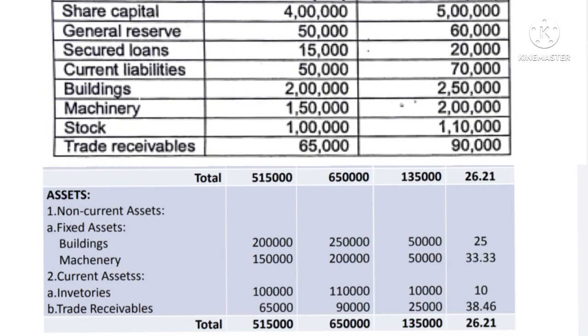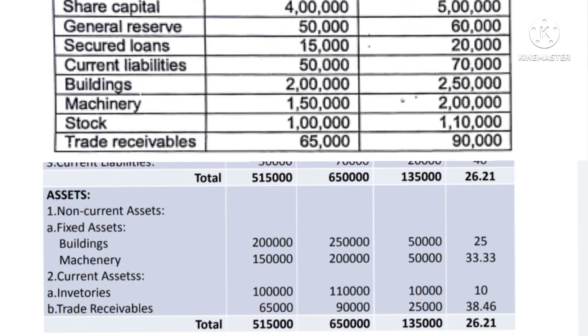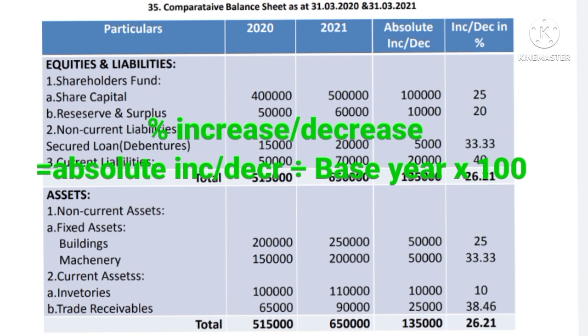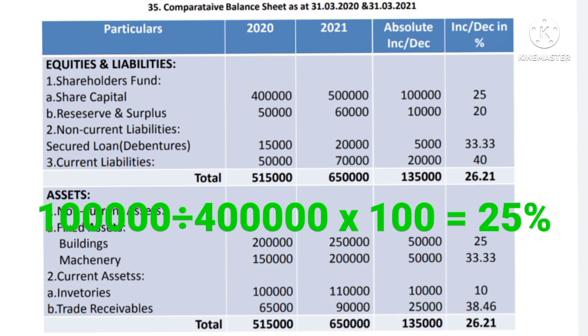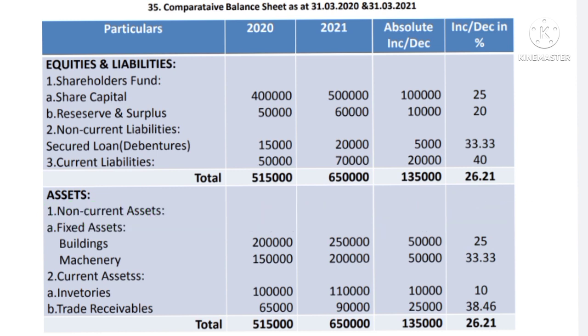Now calculate the percentage. To calculate the percentage, you have to take the absolute increase or decrease amount. In the case of share capital, the increase is 1 lakh, and in 2020 it was 4 lakh, so 1 lakh upon 4 lakh comes to 25%. Likewise for reserves and surplus, the absolute increase is 10,000, and the base is the year 2020, when it was 50,000, so 10,000 upon 50,000 comes to 20%. Likewise you calculate the percentage for each item. Here 1.5 marks would be given for each item if properly recorded.